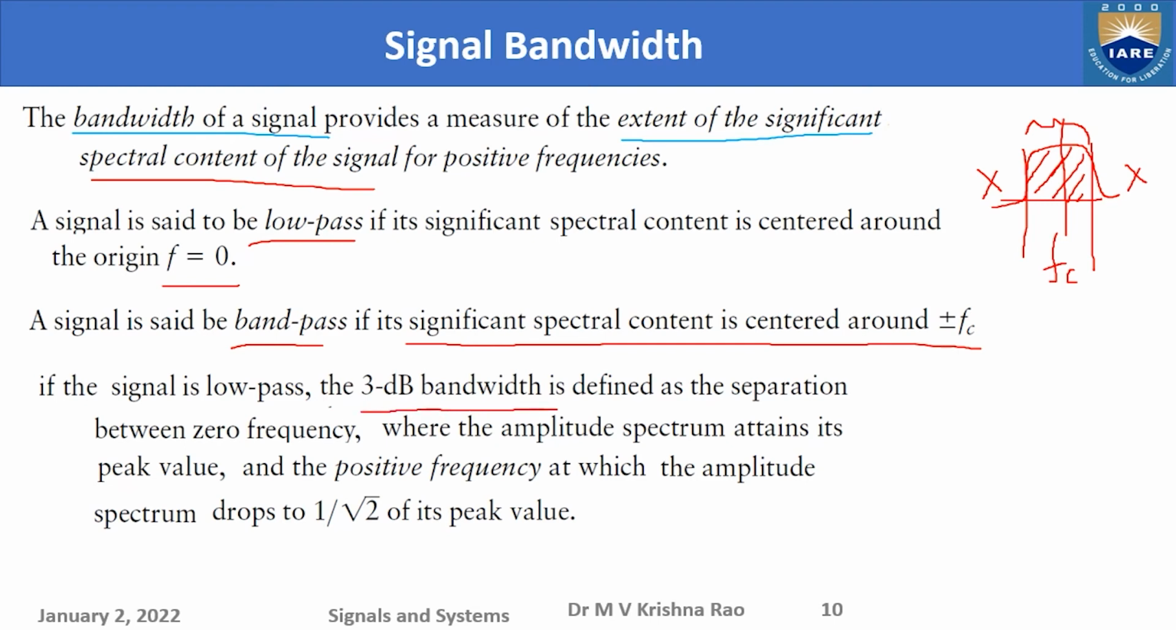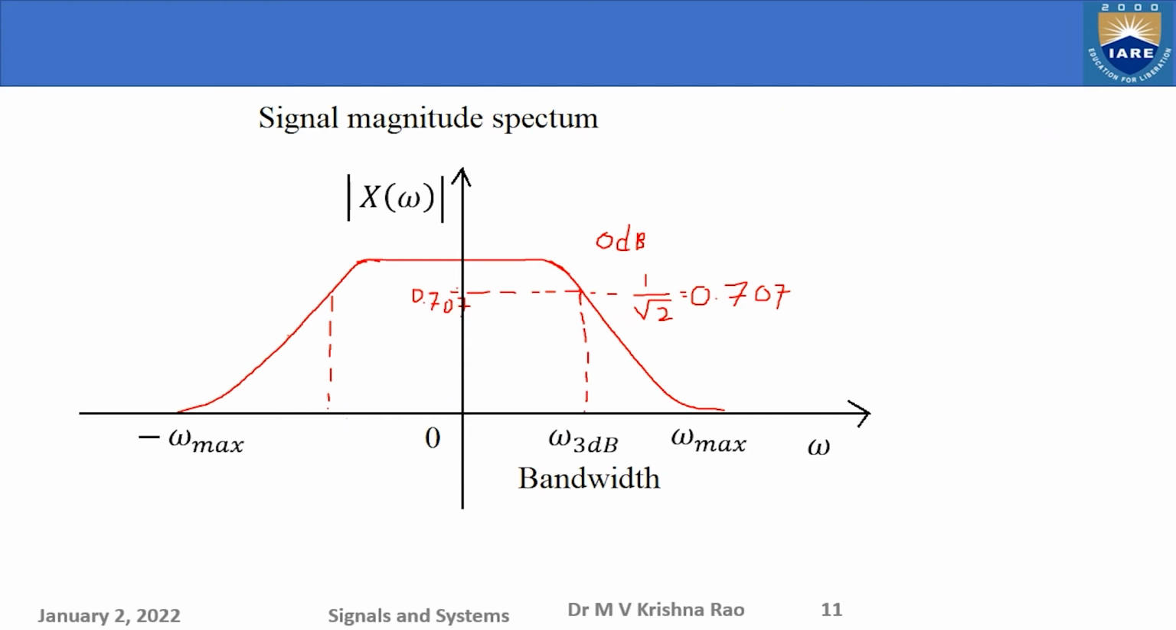So we define the bandwidth of a signal, especially the 3 dB bandwidth. We can define any dB bandwidth, n dB, where n can be 3 dB, 6 dB, 12 dB, 10 dB, any dB we can use. So let us define the 3 dB bandwidth. The same thing, 3 dB bandwidth of a signal or system, both you can define, but let us take the signal first.